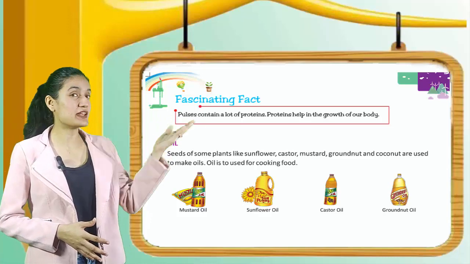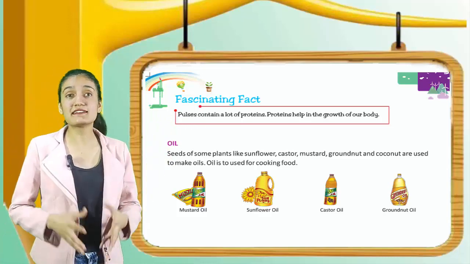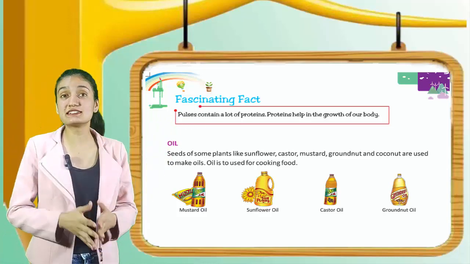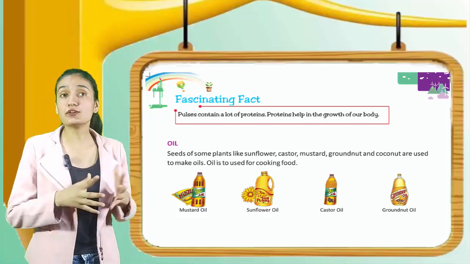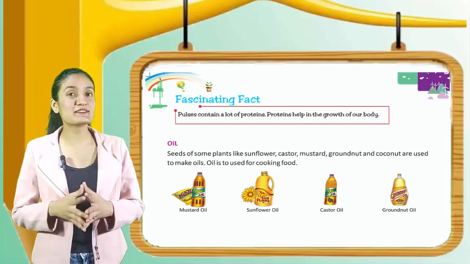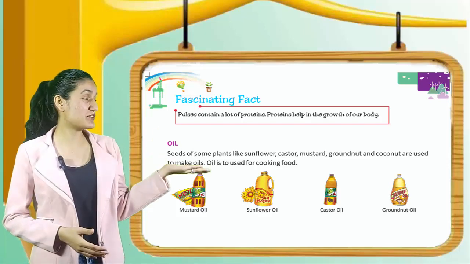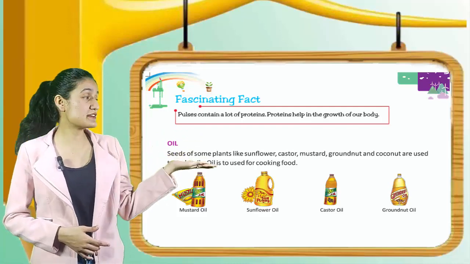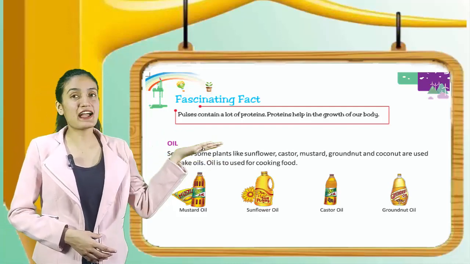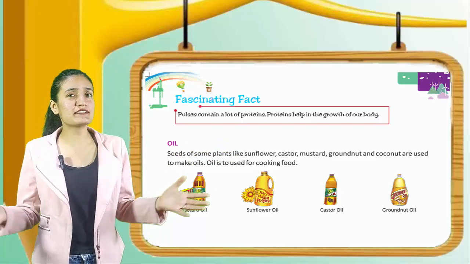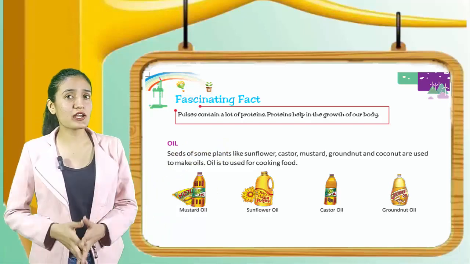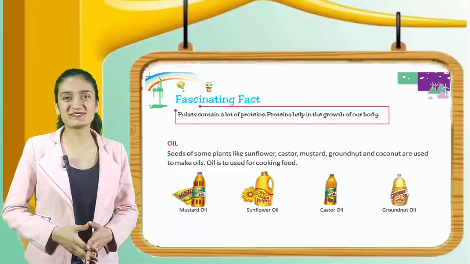Now we have oil. Seeds of some plants like sunflower, castor, mustard, groundnut and coconut are used to make oils. Oil is used for cooking food. Here we have mustard oil, sunflower oil, castor oil and groundnut oil. So kids, in your house, which oil is used for cooking food?